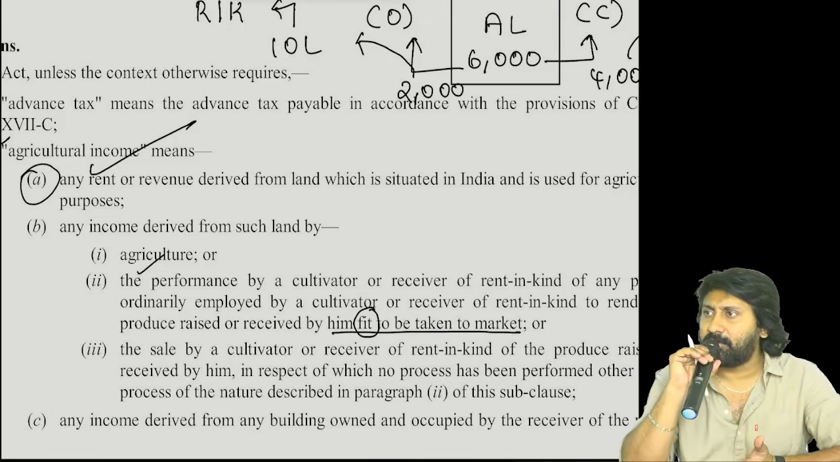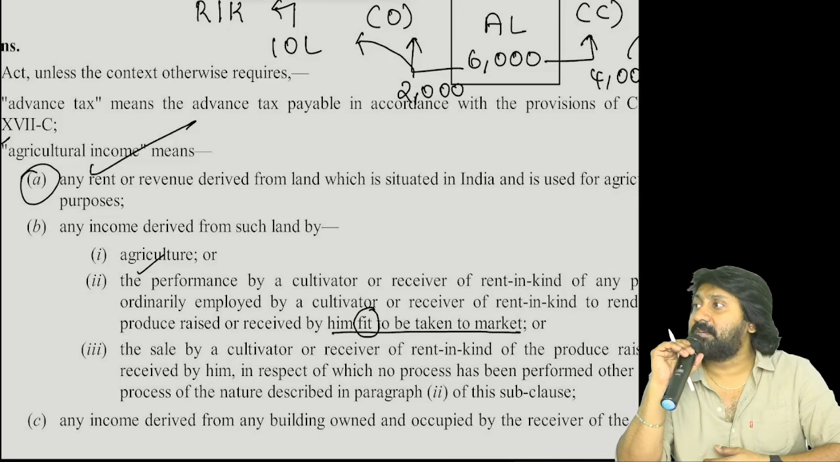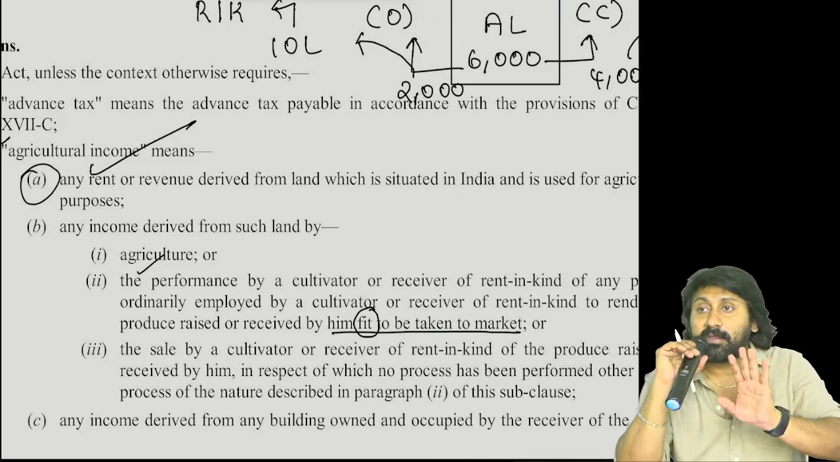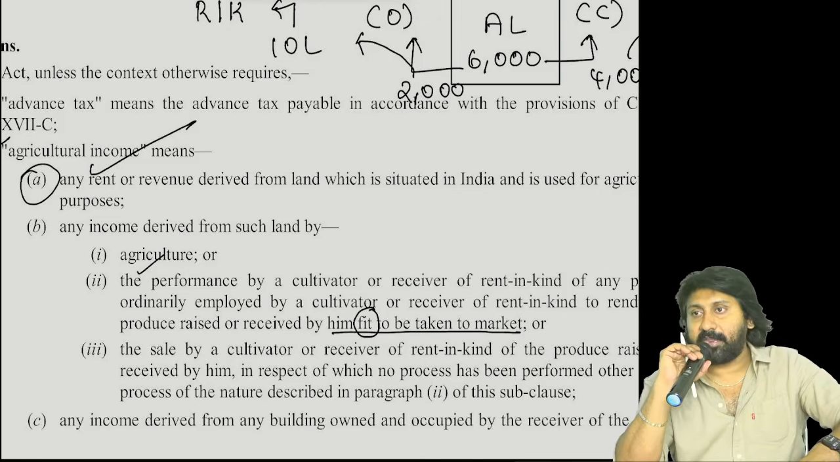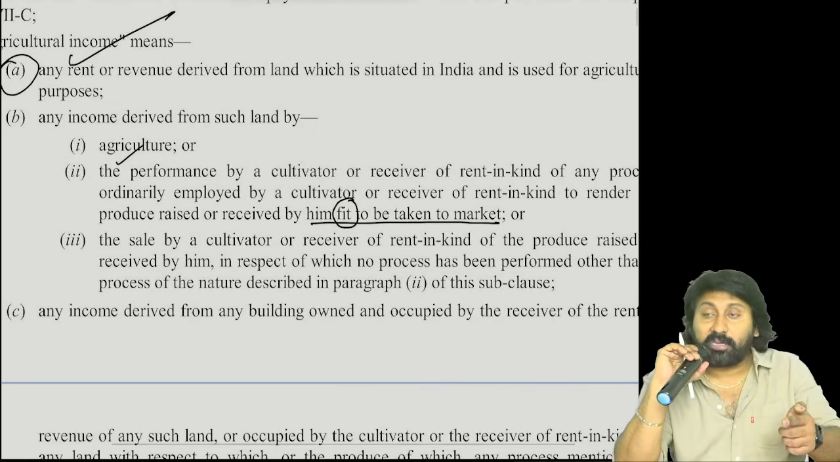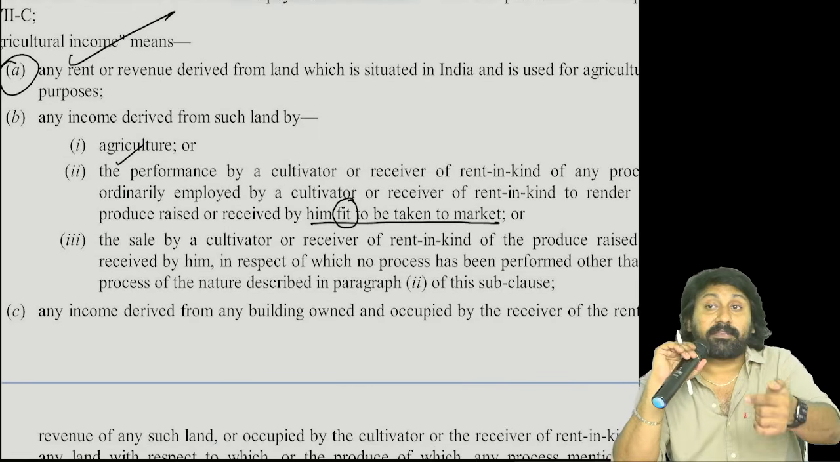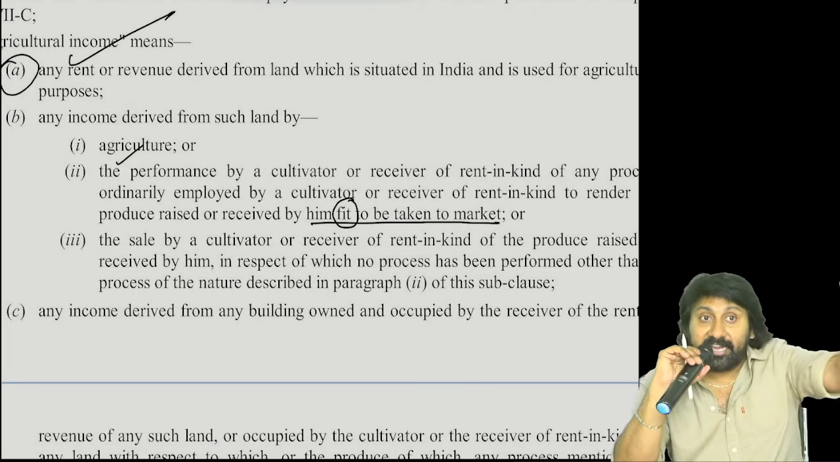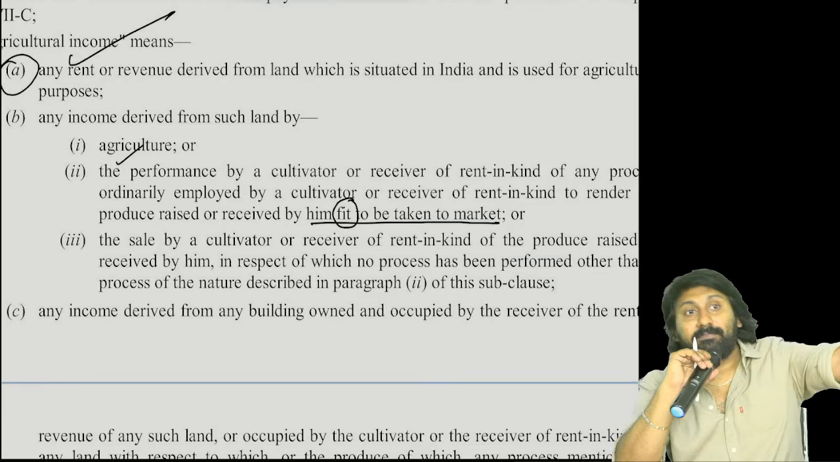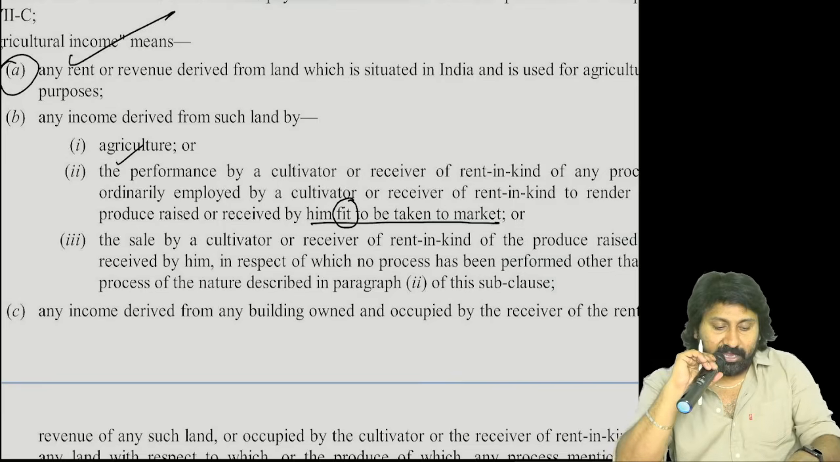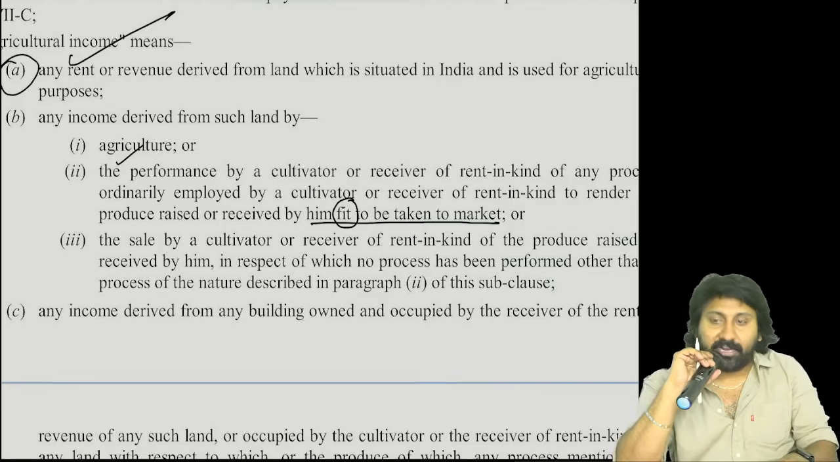Hello, I am talking to you. If you receive rent in money, but not in kind, then it comes under A category. If you receive rent not in the form of cash, but in the form of kind, and that kind is getting sold, then whatever revenue you get from that comes under point B, the third category.